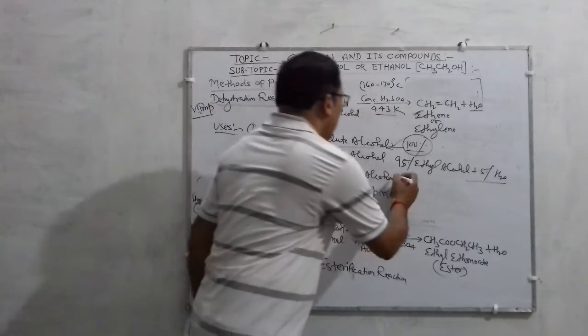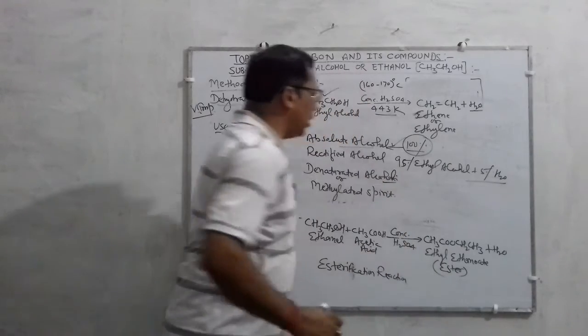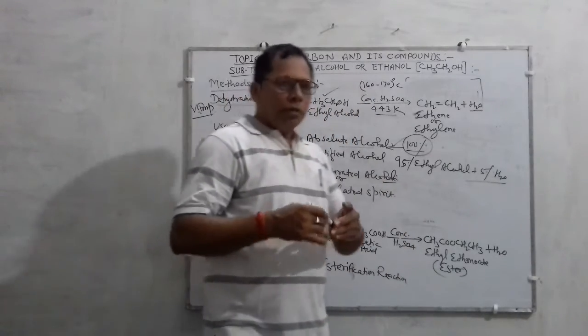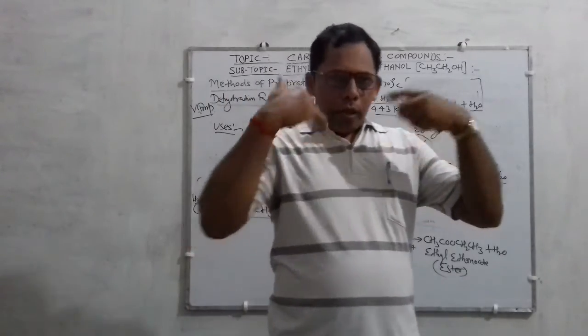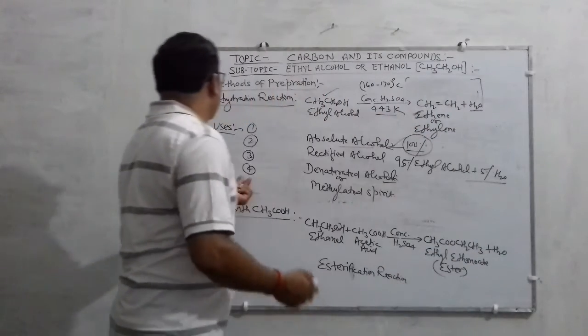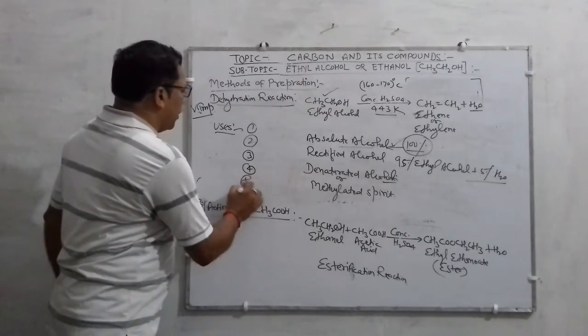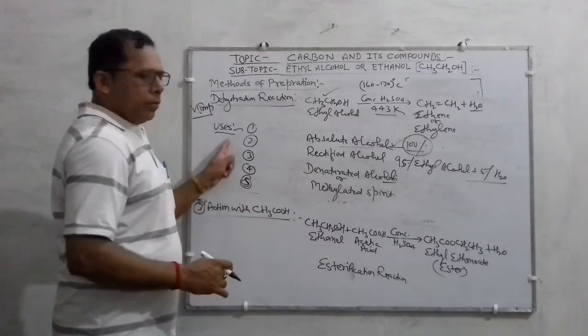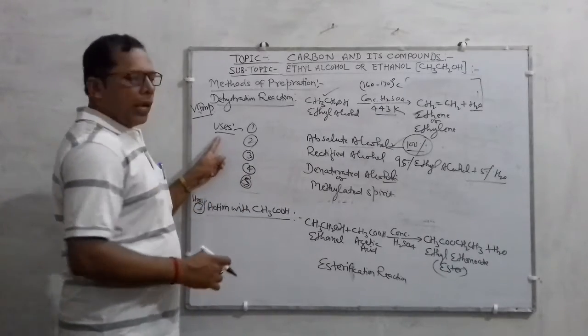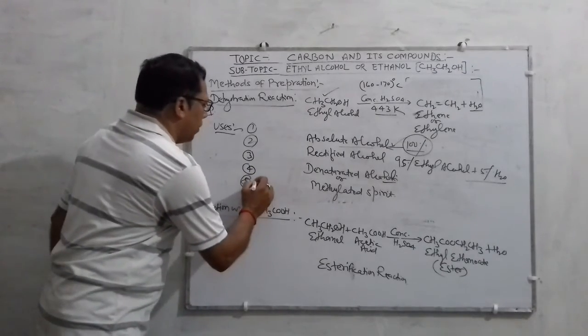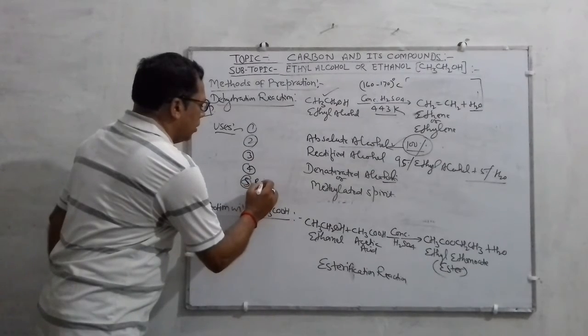Next, what is denatured alcohol, or methylated spirit? In the usage you have written that ethyl alcohols are used in the form of beverages.